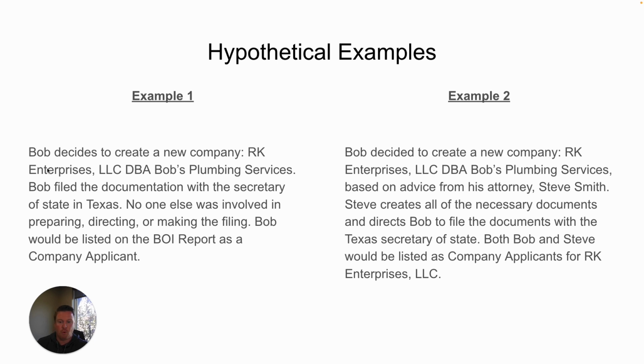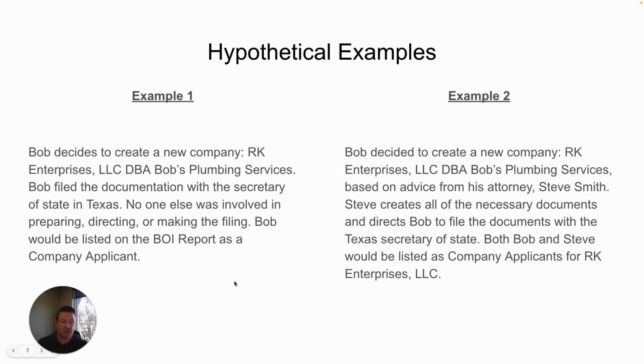In example one, let's say Bob decided to create a new company, RK Enterprises, LLC, DBA Bob's Plumbing Services. He filed the documentation with the Secretary of State. No one else was involved in the filing of that. Bob would be the person listed on the BOI report as the company applicant.